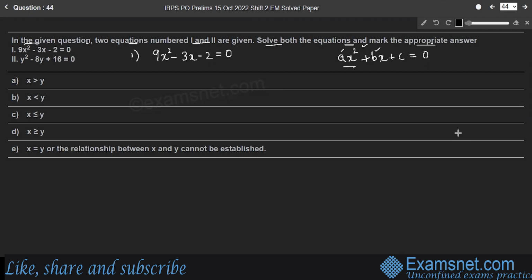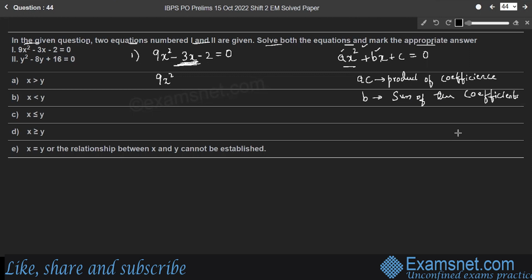So in such a case, split the middle term, that is 9x square minus 3x minus 2. Split the middle term in such a way that the product of the coefficients of the middle term should be a into c, and the sum of the coefficients of the middle term should be b.